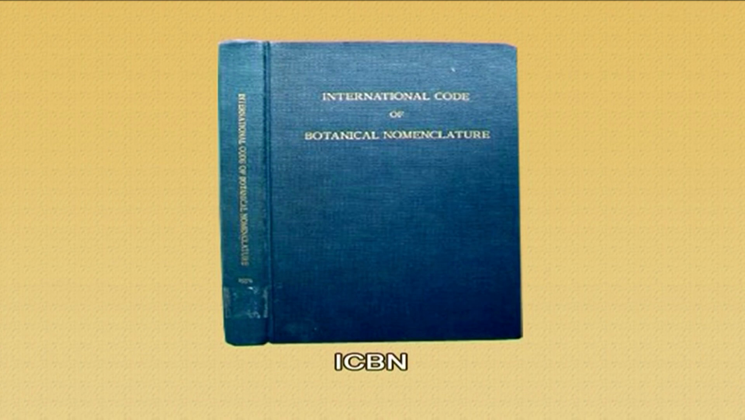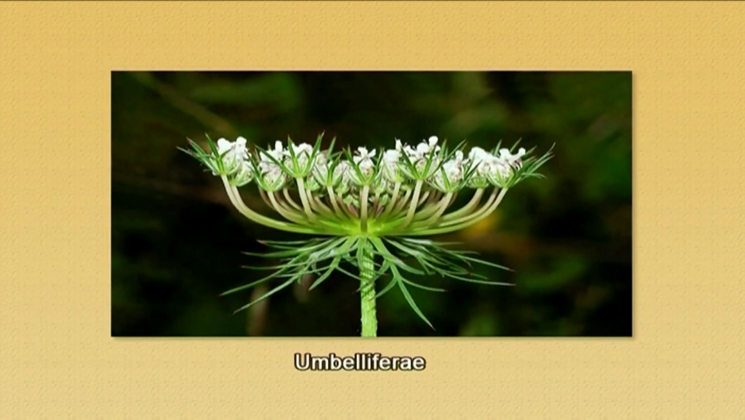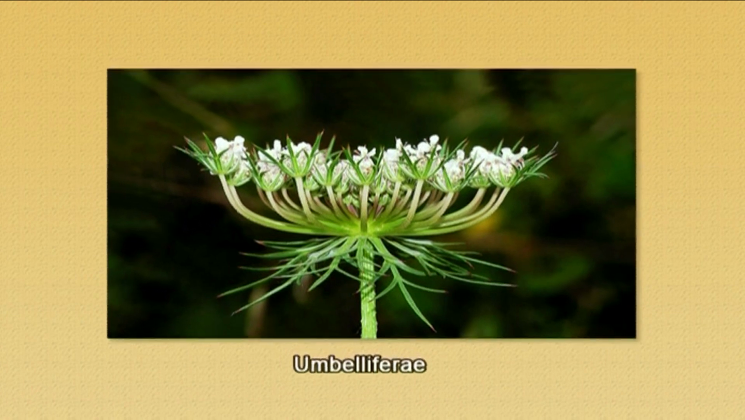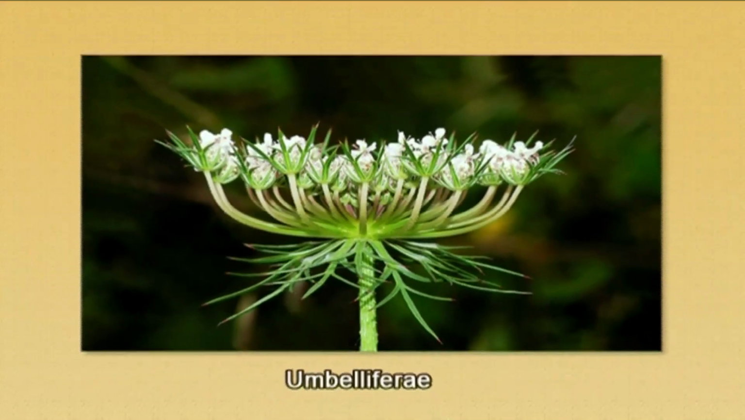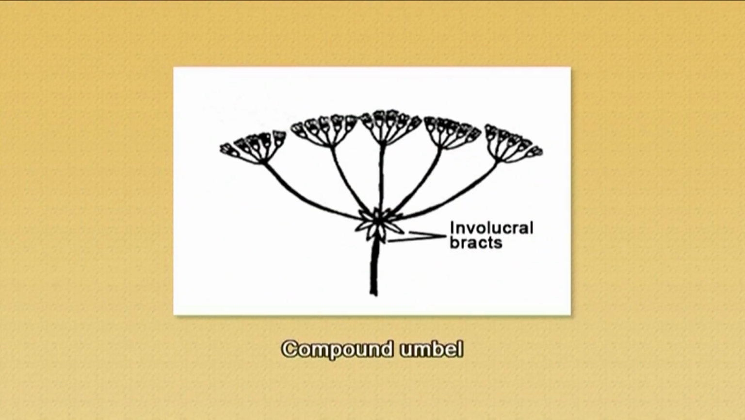Why was there a necessity for this alternate family name Apiaceae from its previous name Umbelliferae? This alternate name was necessitated due to the typification rule of the International Code of Botanical Nomenclature. However, at the same time, Umbelliferae, the previous name, was also retained as a family name due to its wide usage. This previous name is basically derived from its inflorescence, which is generally in the form of a compound umbel.